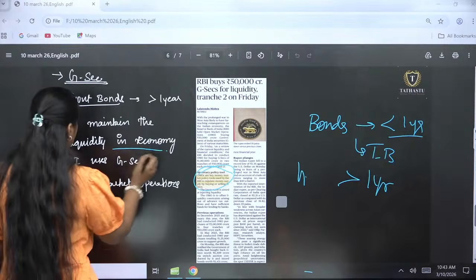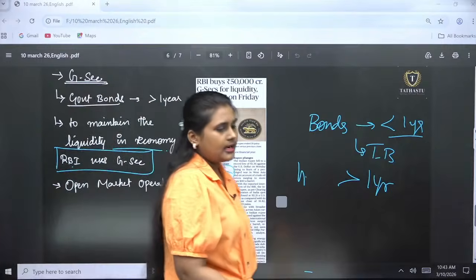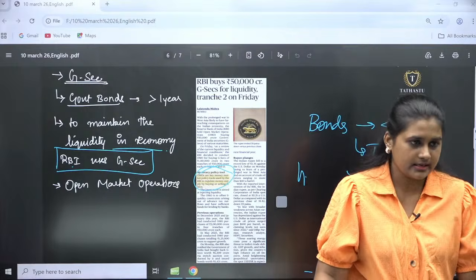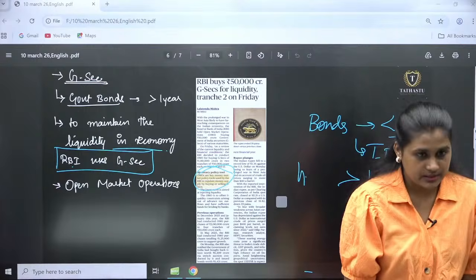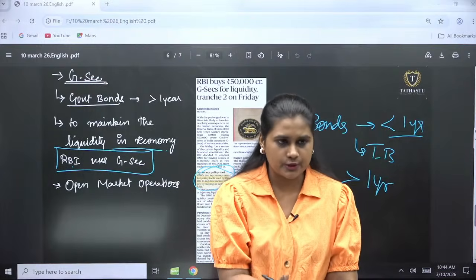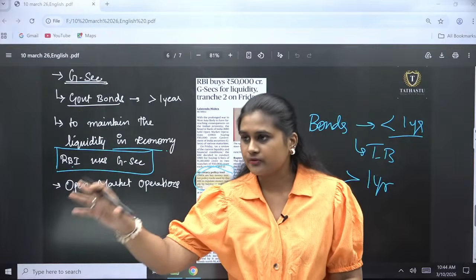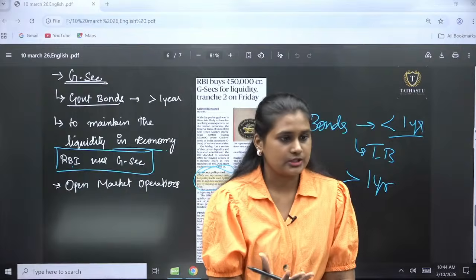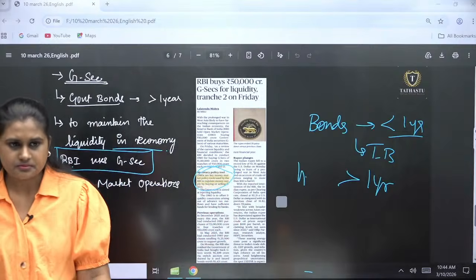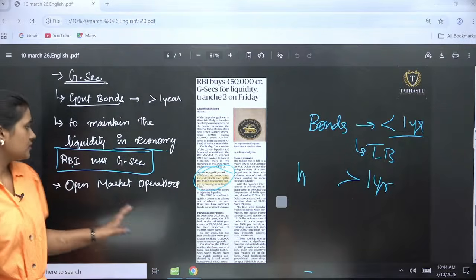To maintain the liquidity in the economy, RBI uses G-secs. Other than government securities, what else can be used in the market: it can increase the repo rate, the interest rate, okay, the cash reserve policy, and also the gold reserve. So all the security reserves. I told you, right? Every bank has to have a certain amount of gold, a certain value of government securities, and also cash. So if they want to reduce the money supply, they will be increasing the rate. So the availability of money will be going down. Okay? Clear till now? So this is what is important for us.